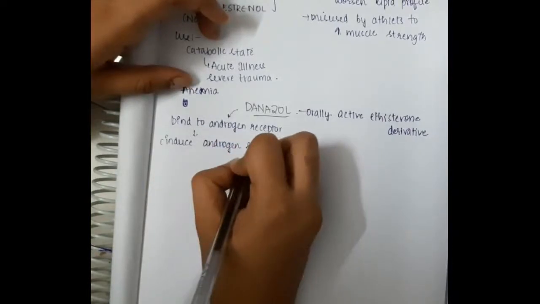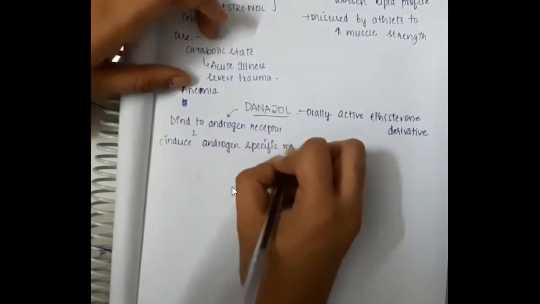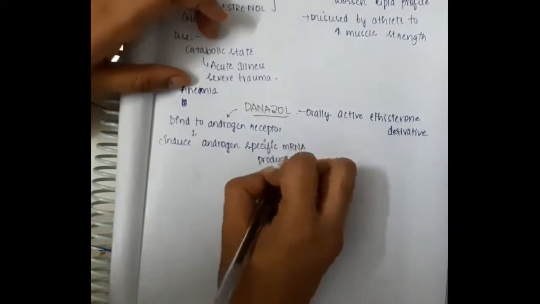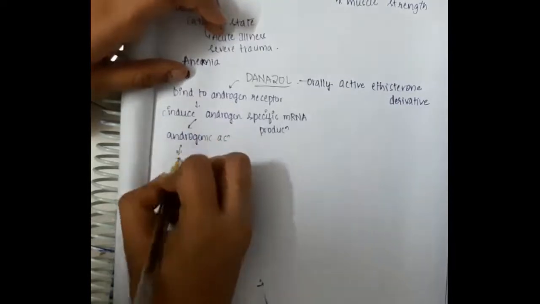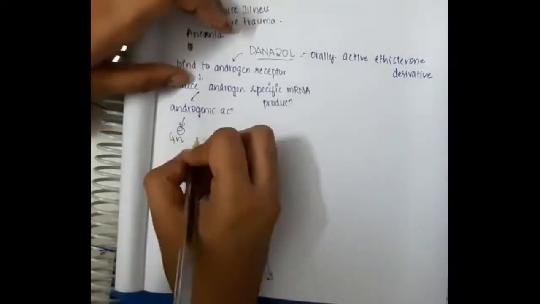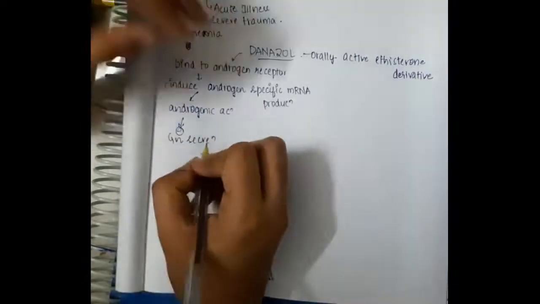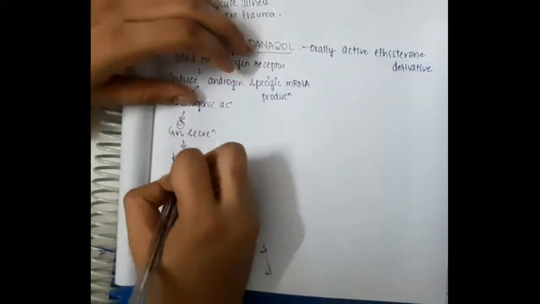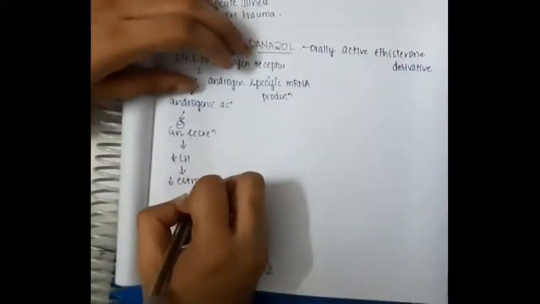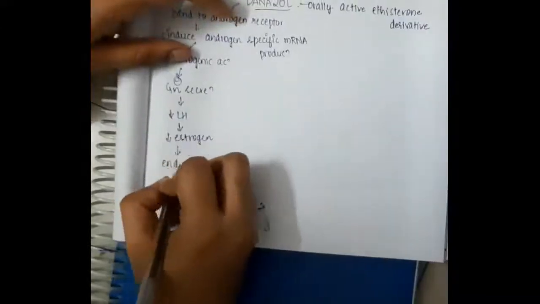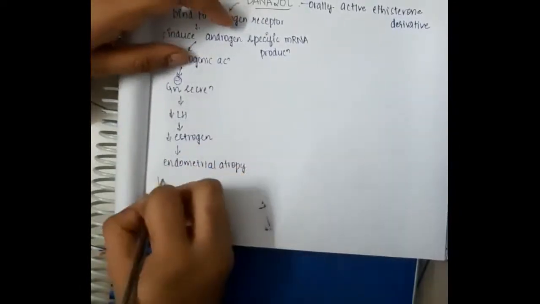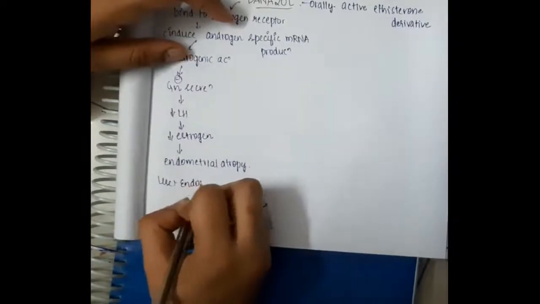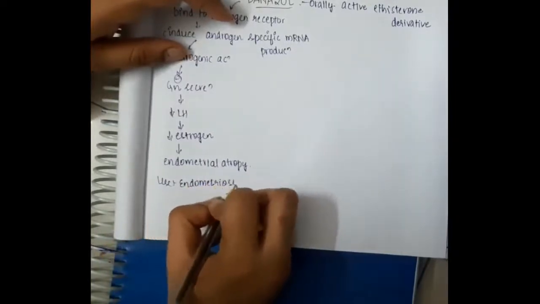So when it induces androgen specific mRNA production, it will have androgenic action. This androgenic action will inhibit gonadotropin secretion. Thus, there is decreased gonadotropin secretion, that means decreased LH and FSH secretion. Because of this, there is decreased estrogen, and decreased estrogen causes endometrial atrophy.